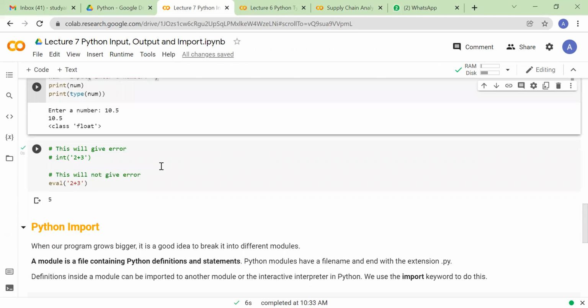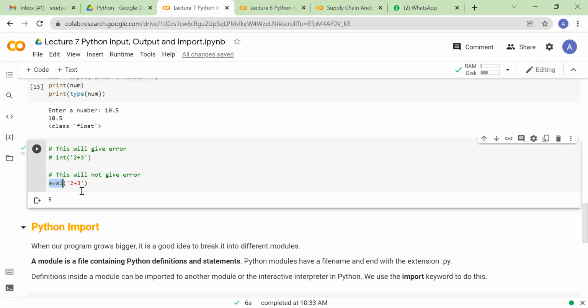Now there's another keyword in Python called eval. And this eval, I mean, it's not really useful. I personally haven't come across situations where I use eval, but what it does is, if you are giving some numbers within the code with an operator, it will just perform that operation for you. So if you do eval of 2 plus 5, it will give you 7.